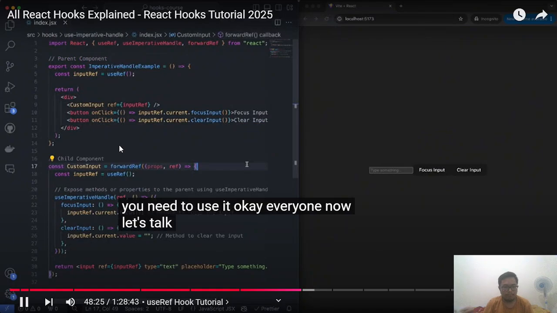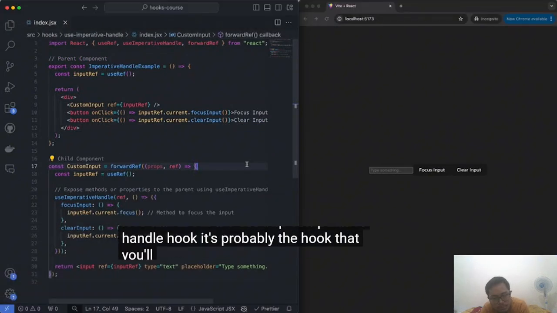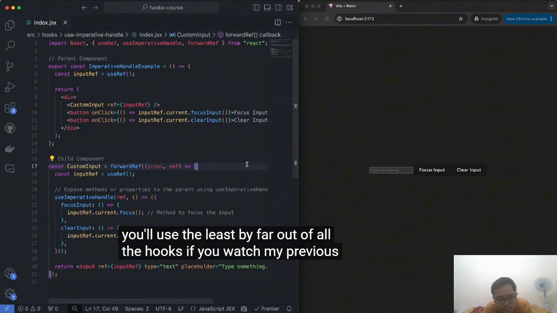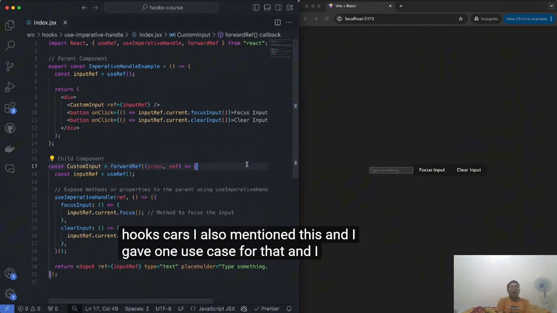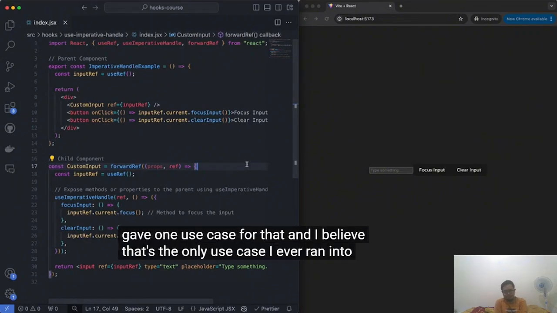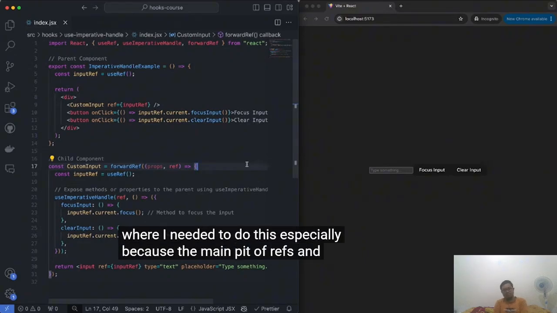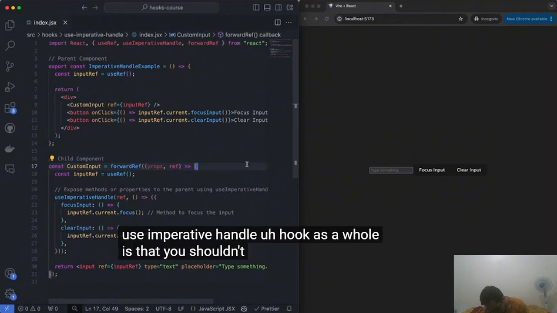Now let's talk about the useImperativeHandle hook. It's probably the hook that you'll use the least by far out of all the hooks. If you watch my previous React hooks course, I also mentioned this. And I gave one use case for that, and I believe that's the only use case I ever ran into where I needed to do this, especially because the main pitfall of refs and the useImperativeHandle hook as a whole is that you shouldn't be overusing refs in your projects.